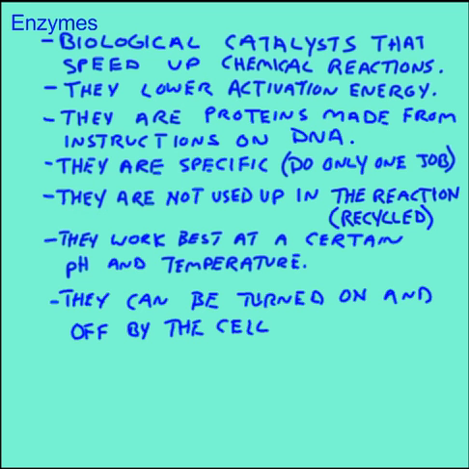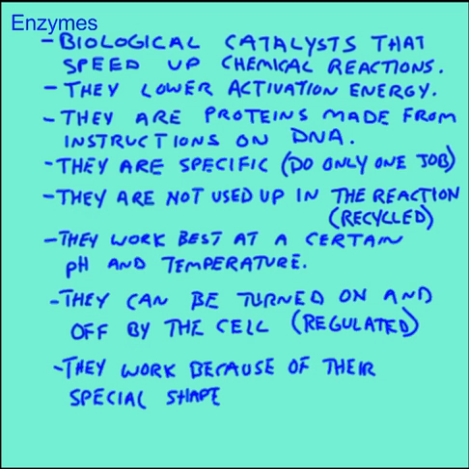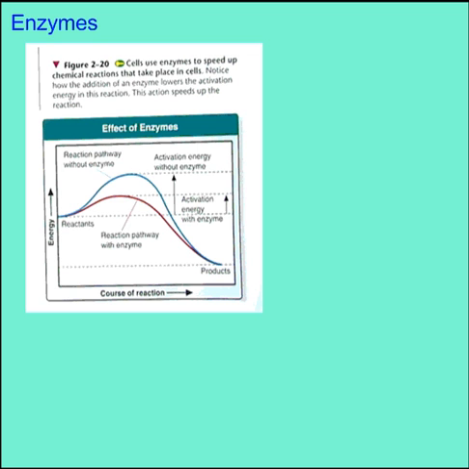We can also say enzymes are turned on and off by the cell. They are regulated. And finally, the reason that they work is because of their special shape. We refer to the lock and key model where the enzyme has an activation site where the substrates, the reactants, will bind with the enzyme and allow the reaction to happen. Everything gets lined up just right so a bond can either be broken or a new bond can be made.